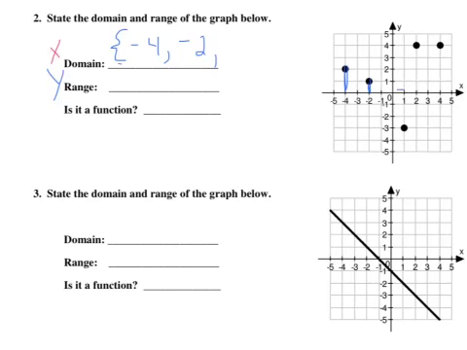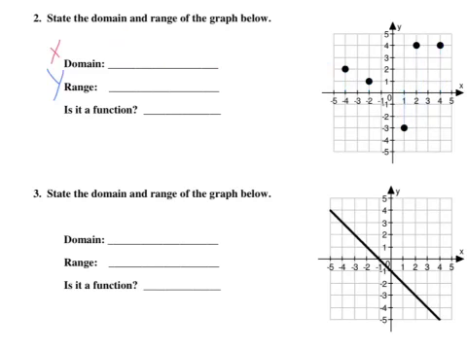Then it's over at 1, comma. This one traces back to 2, comma. And this one traces back to 4. That's my last point. I have 1, 2, 3, 4, 5 points on the graph, so 5 points for the domain.